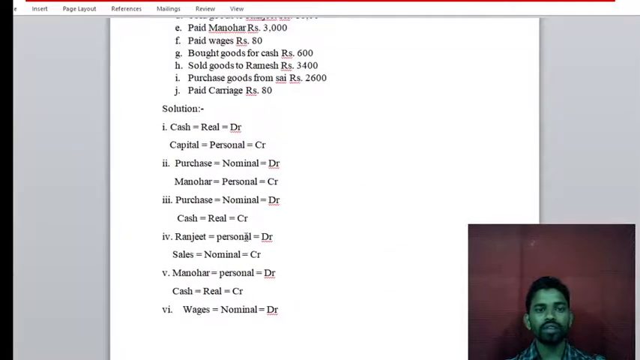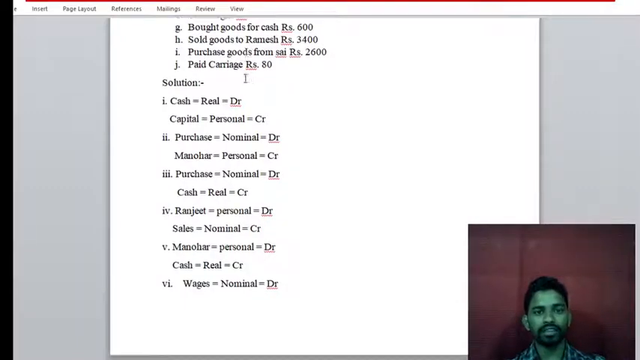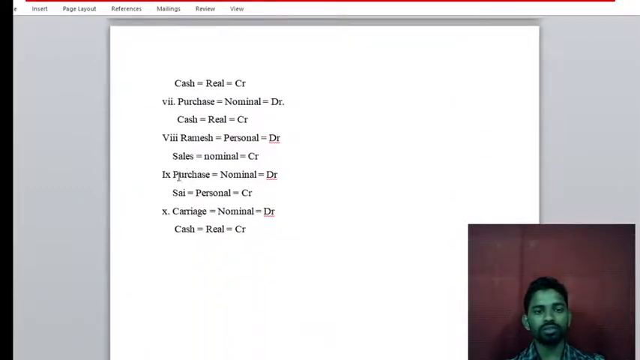Next, purchase goods from Sai, rupees 2,600. This is a purchase transaction, and it is a credit transaction. The accounts affecting are the purchase account and the Sai account. Purchase is nominal, and Sai is a person, so it is a personal account. Sai is the giver and the business is the purchaser. It is an expense, so it is debit.